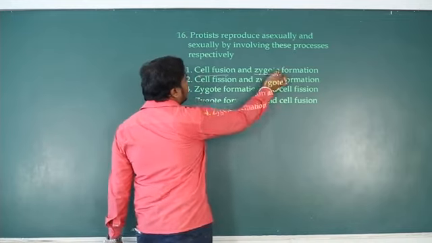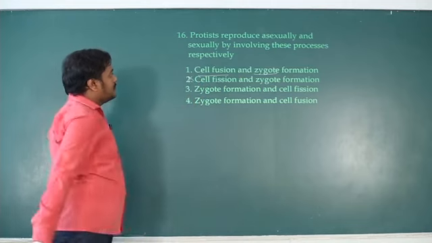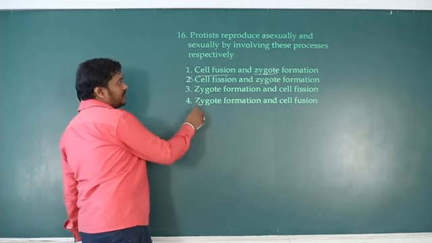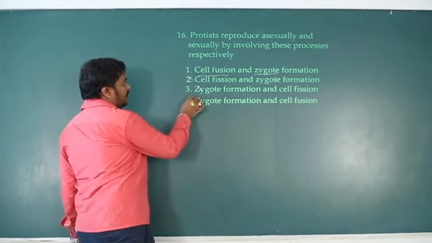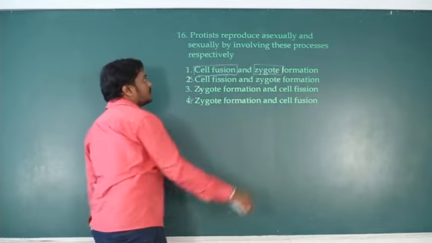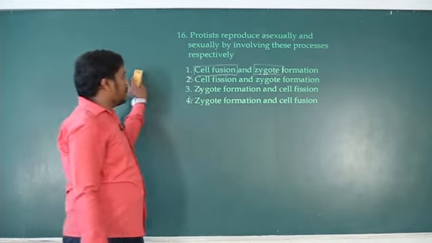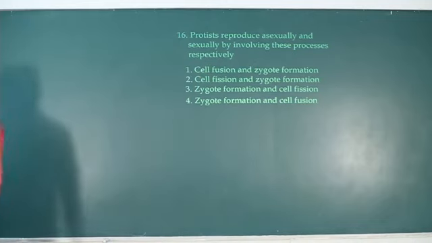Cell fission is asexual. You have to consider zygote formation and cell fusion. Cell fusion of haploid cells, then it forms the zygote. So this is the mode of sexual reproduction in protista. Go to the next question.